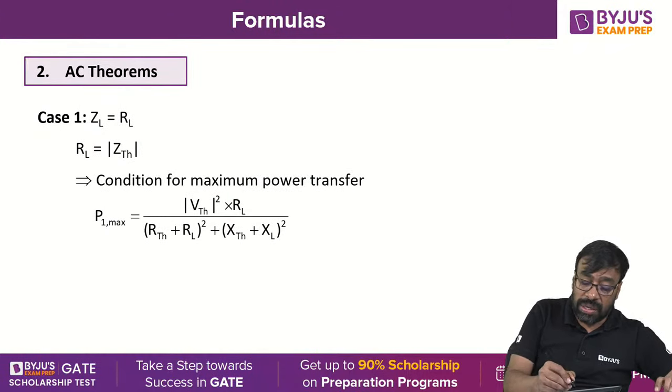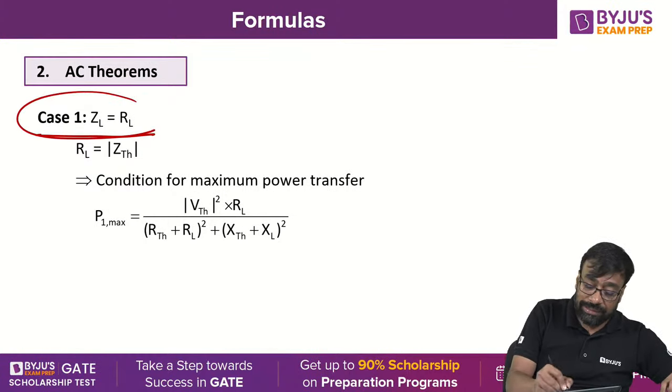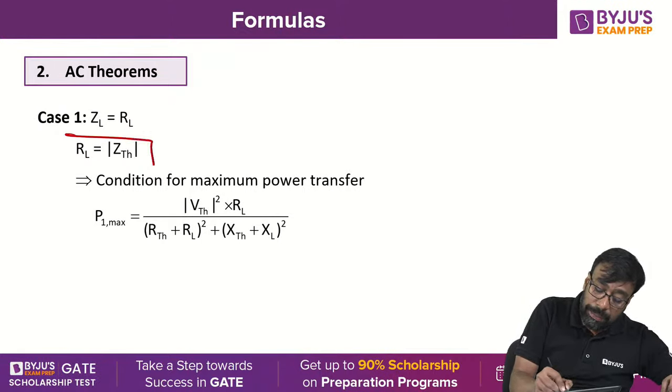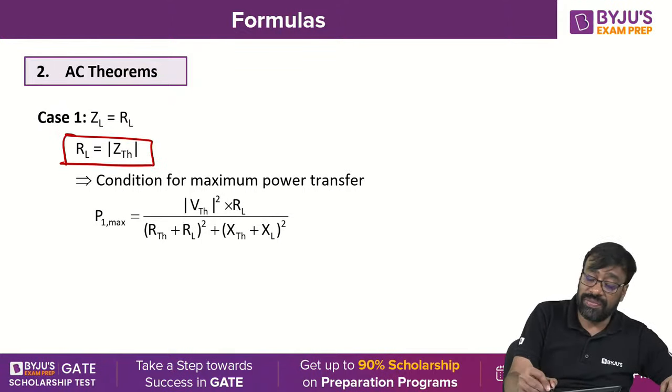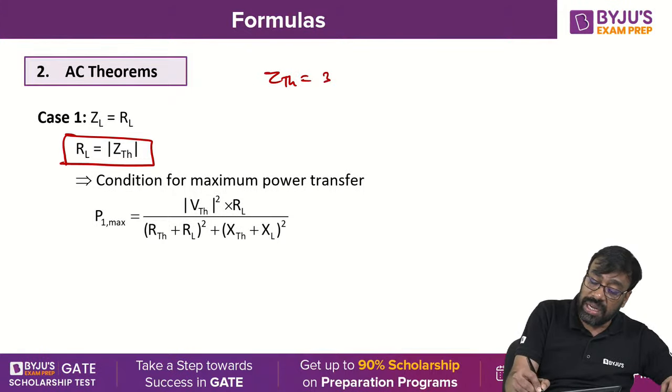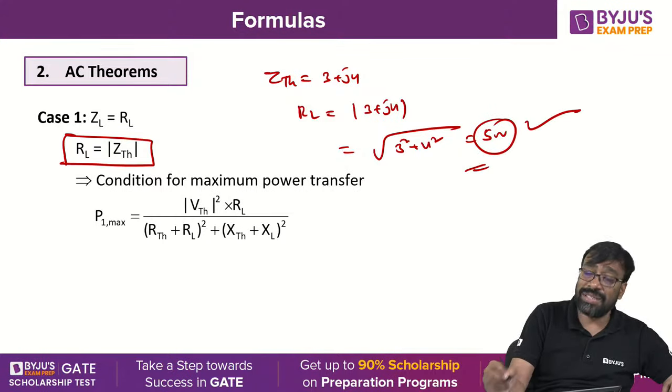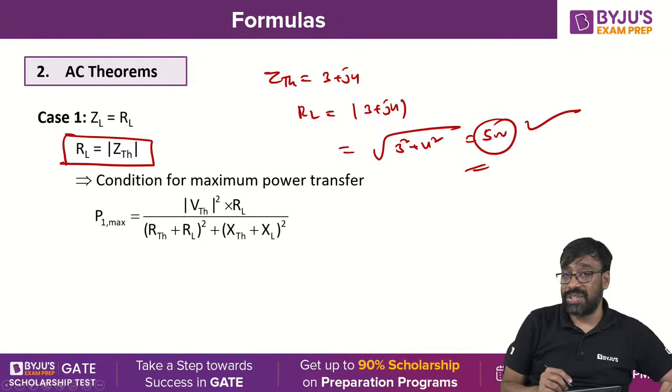There are different loads. Suppose I have a pure resistive load, then RL is equal to the magnitude of Z Thevenin. For example, if Z Thevenin is equal to 3 plus j4, then the RL value is the magnitude of 3 plus j4, root of 3 square plus 4 square, nothing but 5 ohm, is the condition for maximum power transfer.